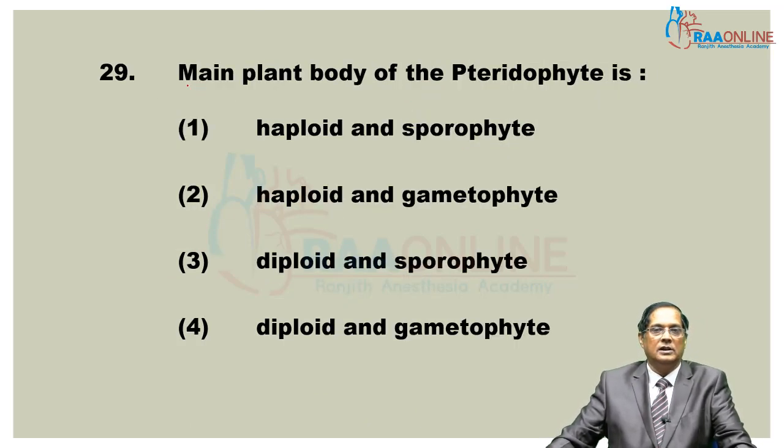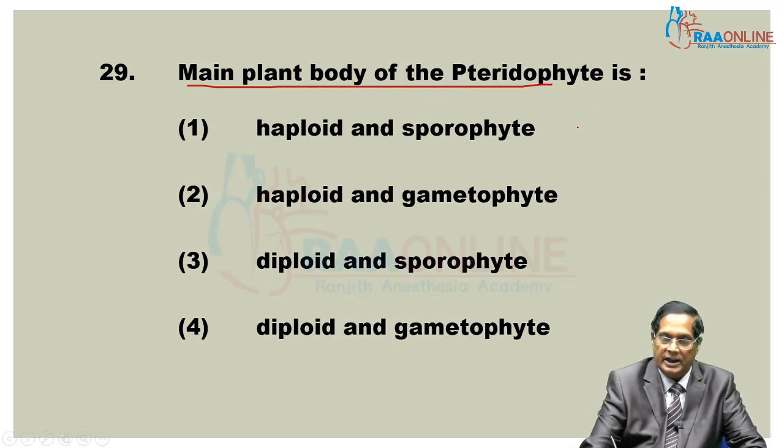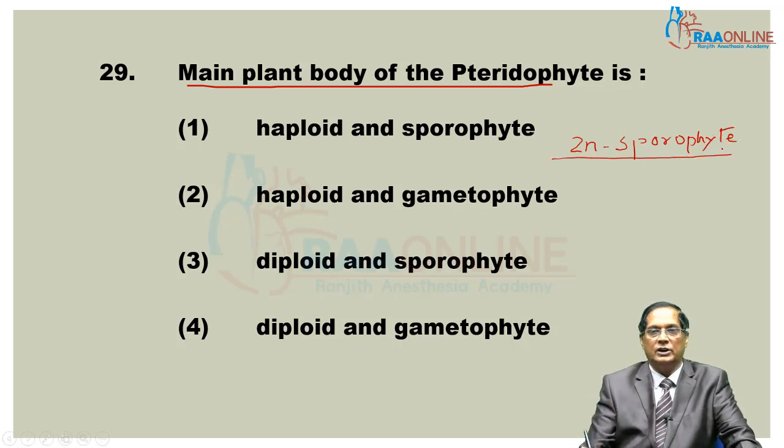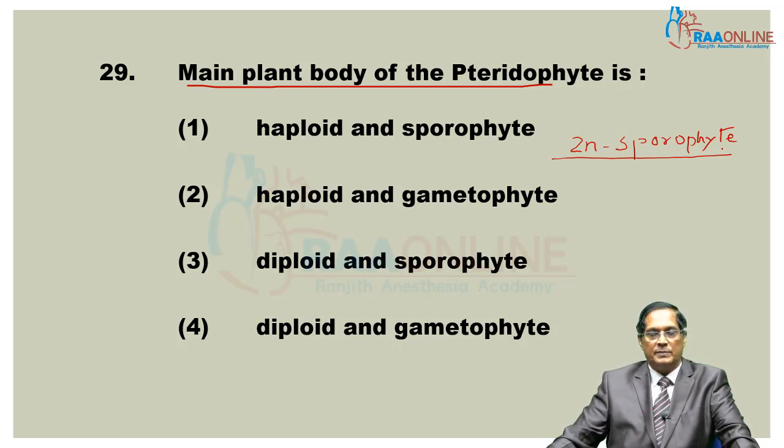Question 29: main plant body of pteridophyte. Pteridophytes, gymnosperms and angiosperms are all diploid sporophytes, that is, spore producing bodies. So this applies to pteridophyta, gymnosperm as well as angiosperm. So the answer is diploid sporophyte.